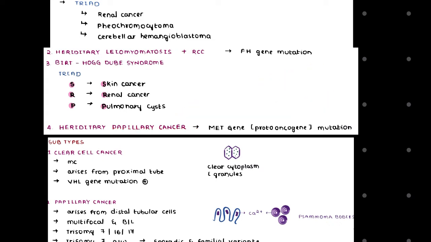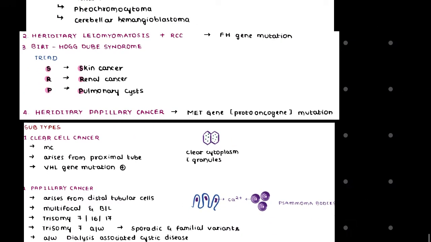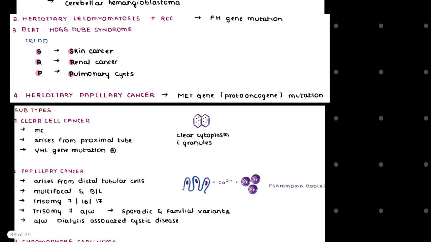Now this hereditary papillary cancer is the result of the MET gene. What is this MET gene? This MET gene is our proto-oncogene. Mutation in this MET gene causes overactivity of the gene, which causes a high rate of proliferation of cells, and that will cause cancer.